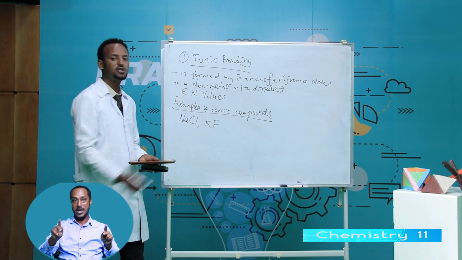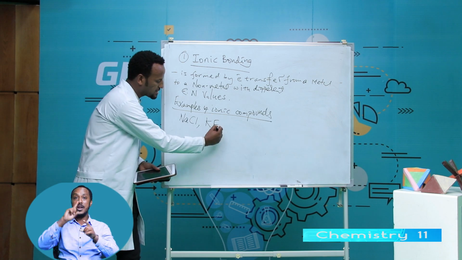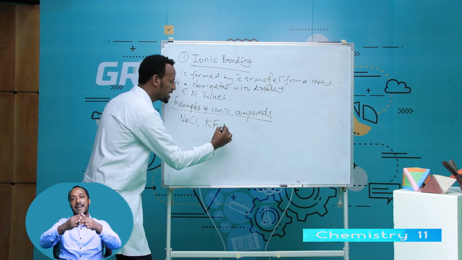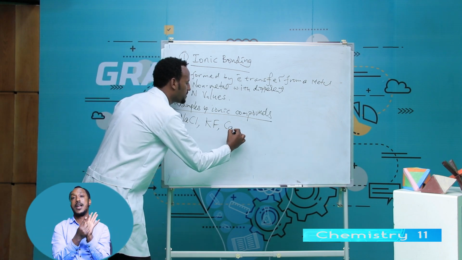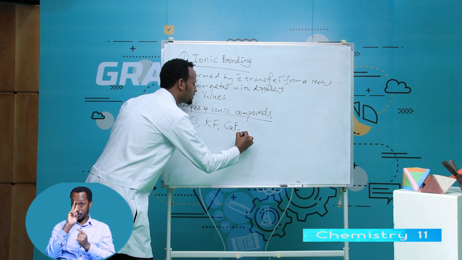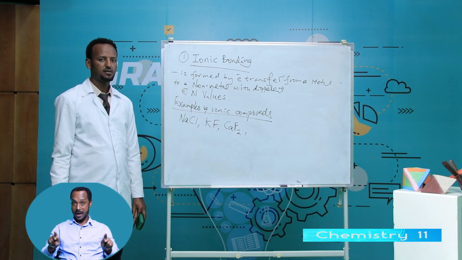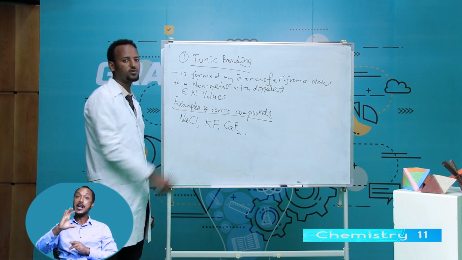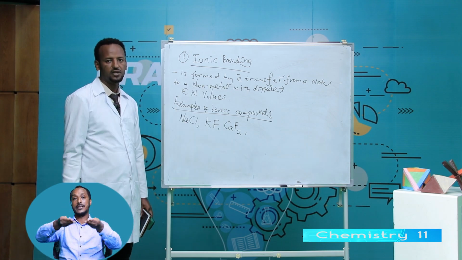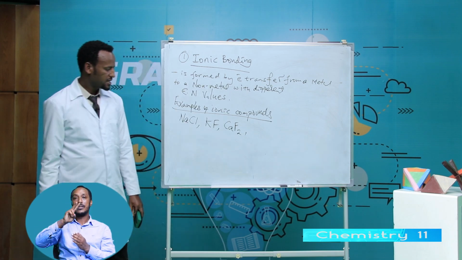Between these two, a bond is formed, an ionic bond. The compound is known as an ionic compound. From group 2 elements, for example, calcium fluoride. Because calcium loses 2 electrons, each fluorine accepts 1 electron. Therefore, calcium fluoride is an ionic compound.